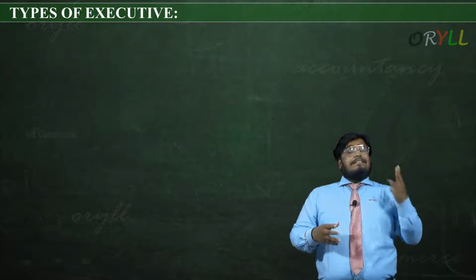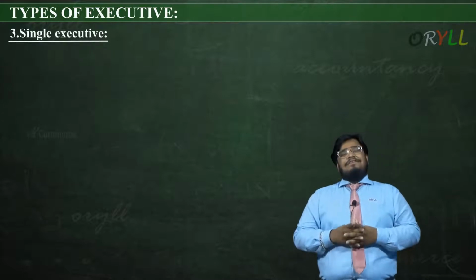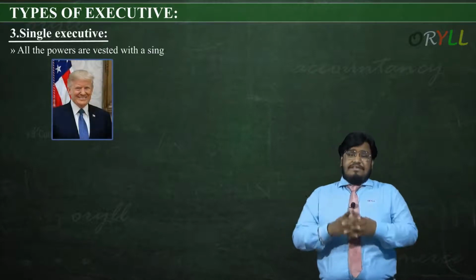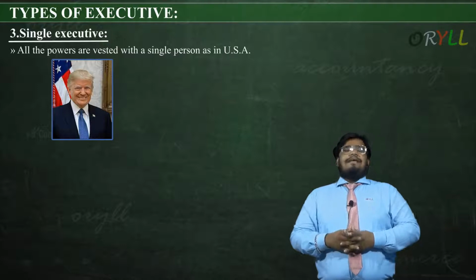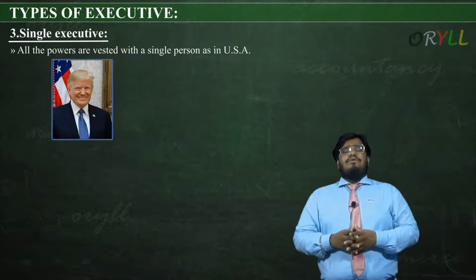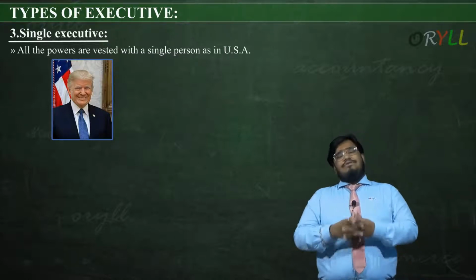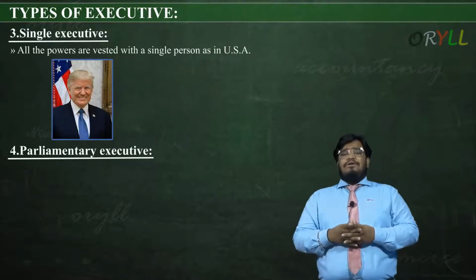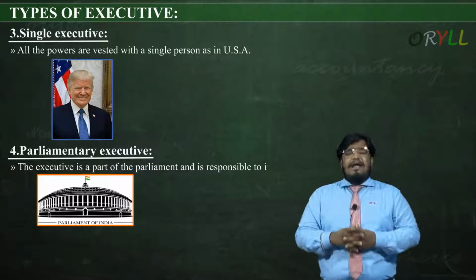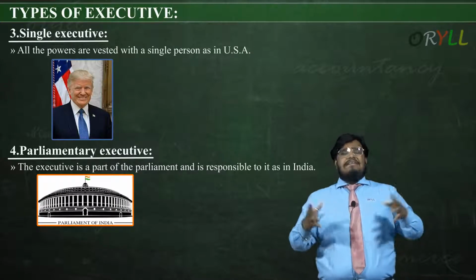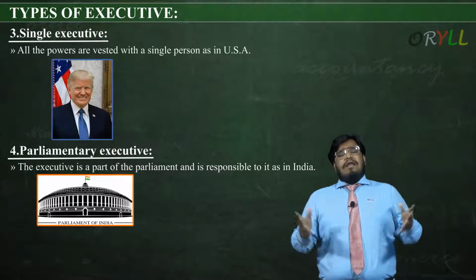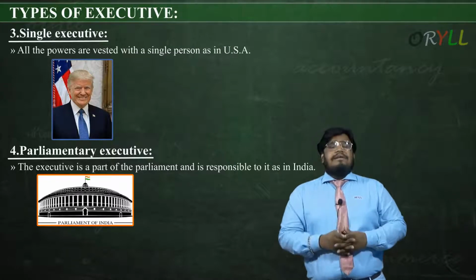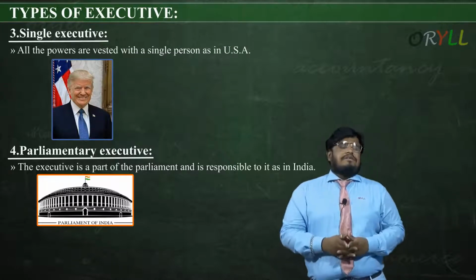Let's understand the third one, that is single executive system. Single executive system is a very simple system where all powers are vested in the hands of a single person, like in USA. So a single kind of rule is there. We have the photo of Trump here, who is the president of USA. Let's understand the fourth point, that is parliamentary executive. The executive is a part of parliament and it is responsible to it, as in India. So guys, like in India we have parliament which has the executive as its part. In that way, parliamentary executive is also a kind of executive that is followed.